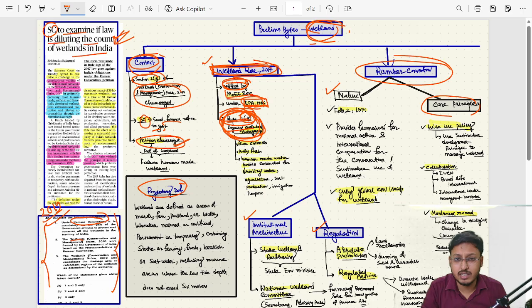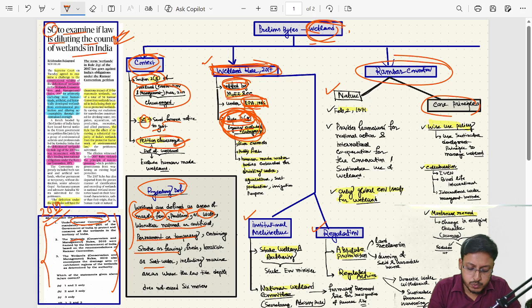And what is this definition? They give a very broad definition. Wetlands are defined as areas of marsh, fen, peatland or water, whether natural or artificial, permanent or temporary, containing static or flowing fresh, brackish or salt water. Just imagine, take the example of Loktak Lake. I think all of you are aware of Loktak Lake in Manipur. This is called a wetland. This is a very, very important wetland. We'll understand about the Montreux record later. We'll see that this Loktak Lake is part of the Montreux record.